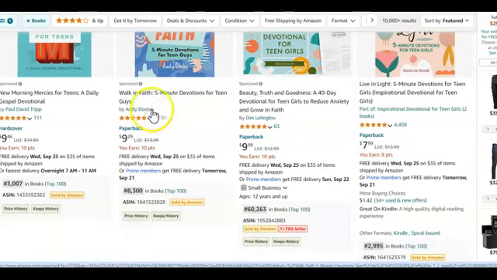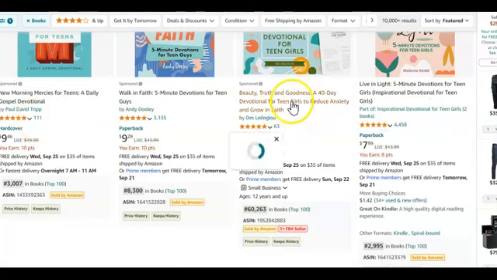Please, please, please do not compete with books like this. For your products, you should be copying books that have at least 63 reviews. This is even much. Remember I said it shouldn't be more than 100 reviews. So I can copy the ASIN. Now this is the ASIN of this book. Remember I showed you how to copy ASIN. These are the ASINs you're going to copy. Amazon says you copy them and you separate them by comma.